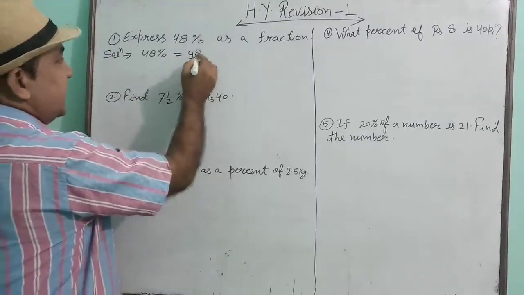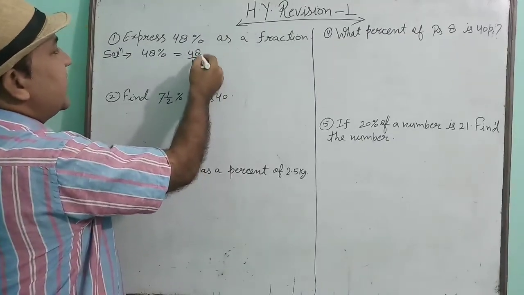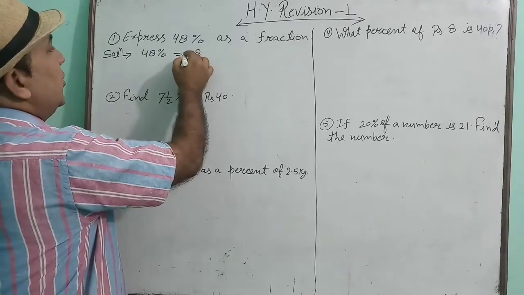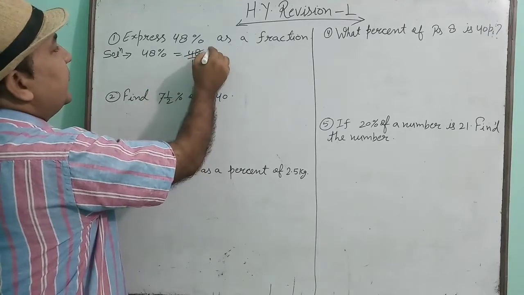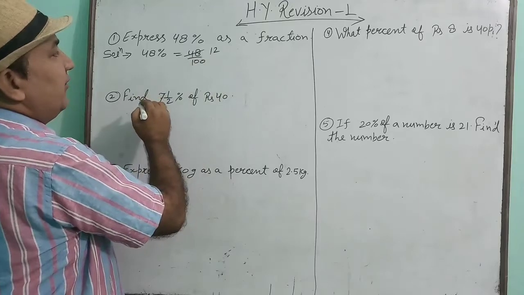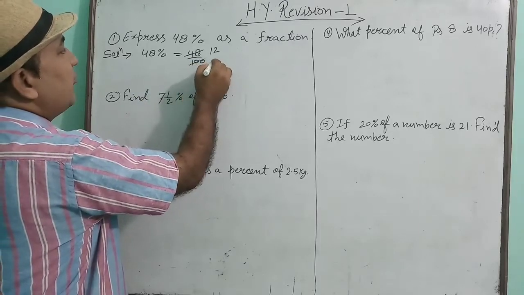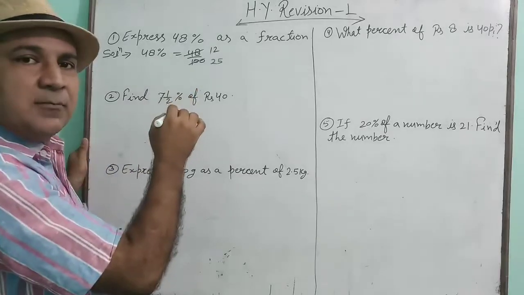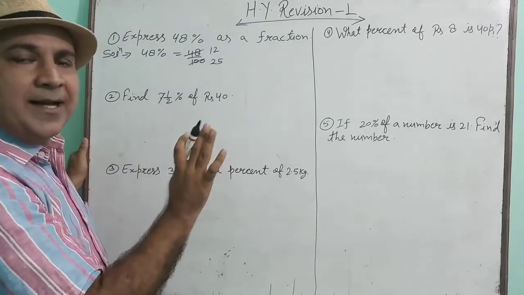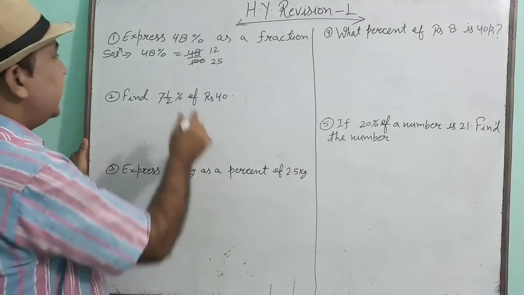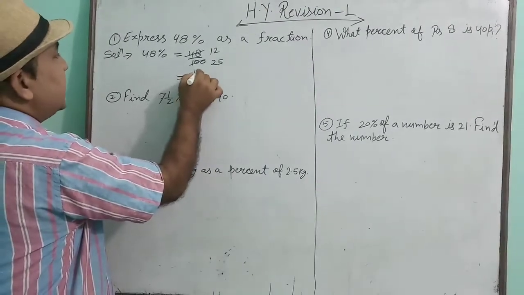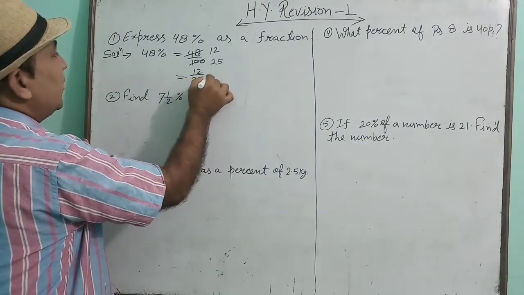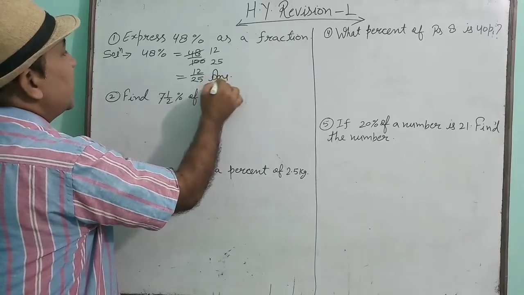Now reduce this. Think a number which can divide both. 4 dividing 48 coming 12. 4 dividing 100 coming 25. Now these numbers are not divisible by any common number. That means your answer is 12 upon 25.